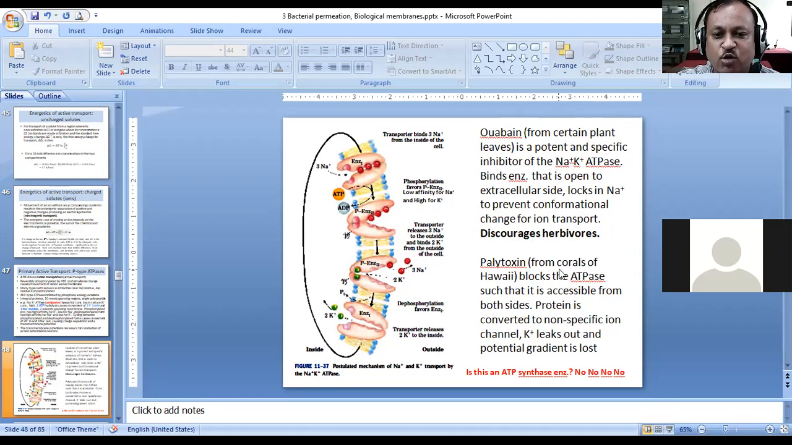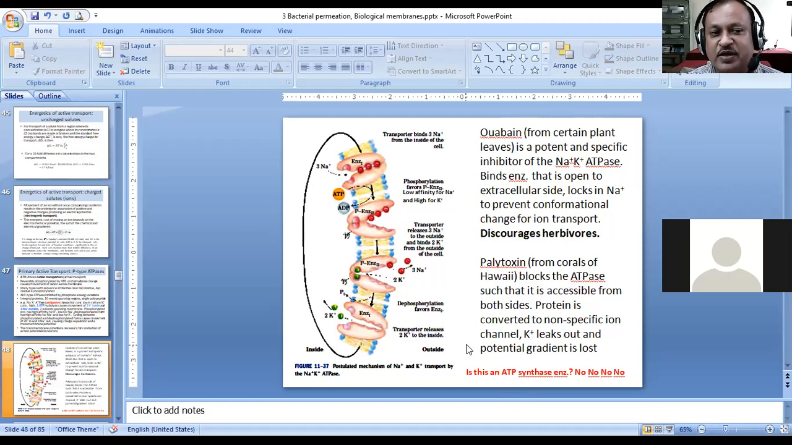There is another poison which is present in the corals. You know what a coral is? They are present in the oceans, on ocean beds. Palytoxin is another potent inhibitor, a toxin which blocks the ATPase in such a way that it becomes accessible from both the sides. That is to say, the sodium and potassium ions can freely flow through the transporter; there is no specificity as such.